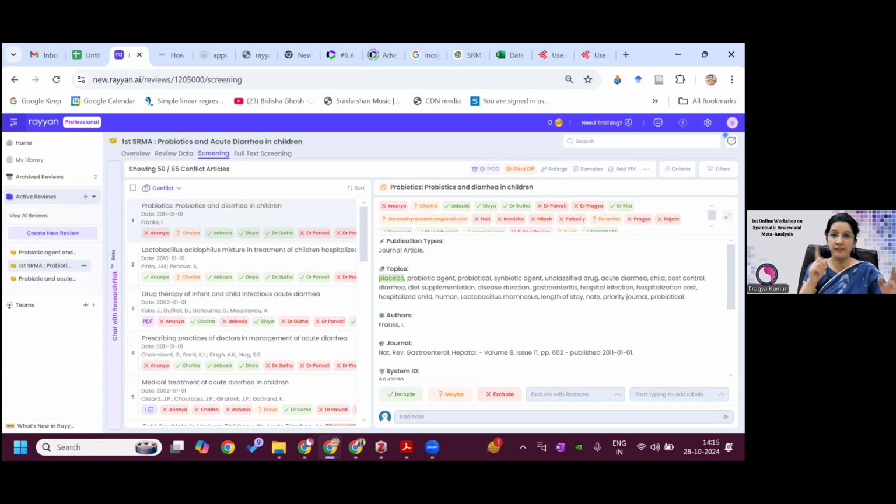Okay, even if there is one person whose decision is different from the rest of the team, you cannot pull this article in or out. So it will be in the pool of undecided.